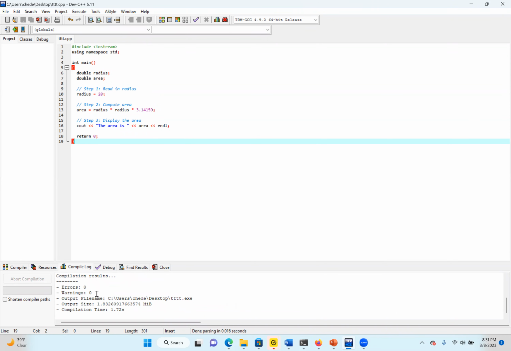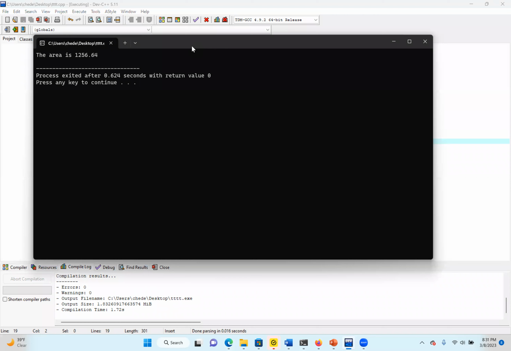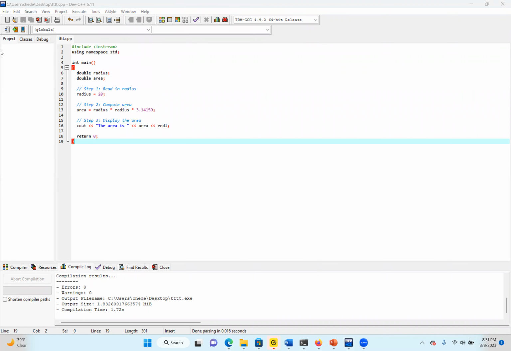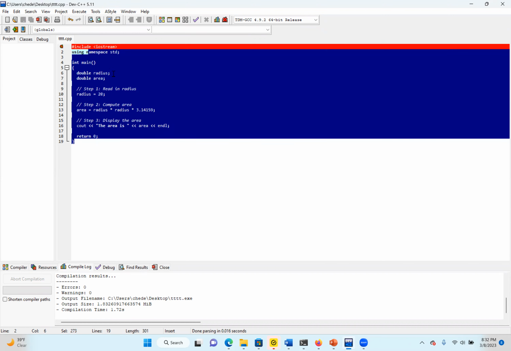So first we compile it. There's no error. Now here, when we run it, you will see that we get a cursor here. Oh, this is running the previous one. So maybe I need to save the program first. Oh, no, I'm still using the previous program.